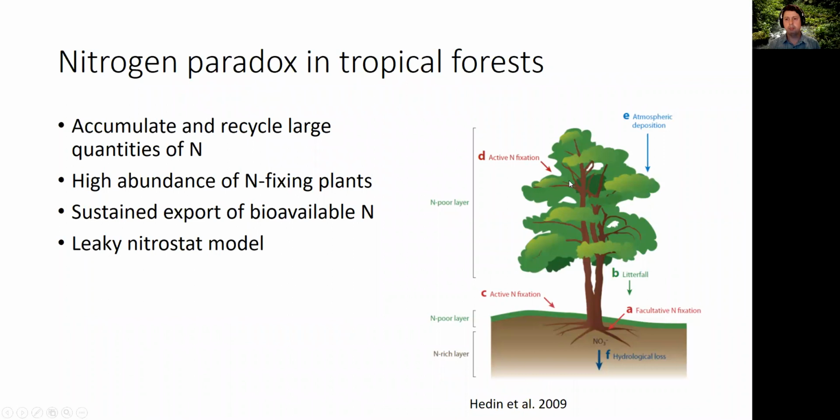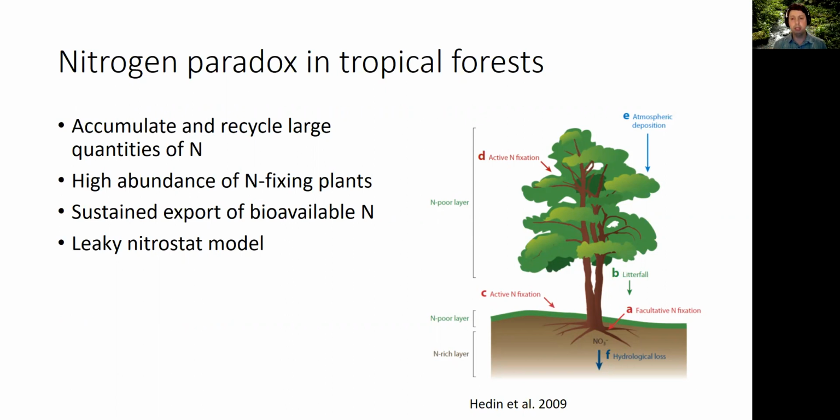One of the patterns that has baffled biogeochemists for a while is the fact that tropical forests seem to have high nitrogen availability. They have high nitrogen in the soils. They recycle large quantities of nitrogen. They have high abundance of nitrogen fixing plants, nitrogen fixing trees, and there's sustained export of bioavailable nitrogen leaving these sites. So the nitrate particularly, but also the ammonium of streams draining these tropical forests are similar to nitrogen polluted